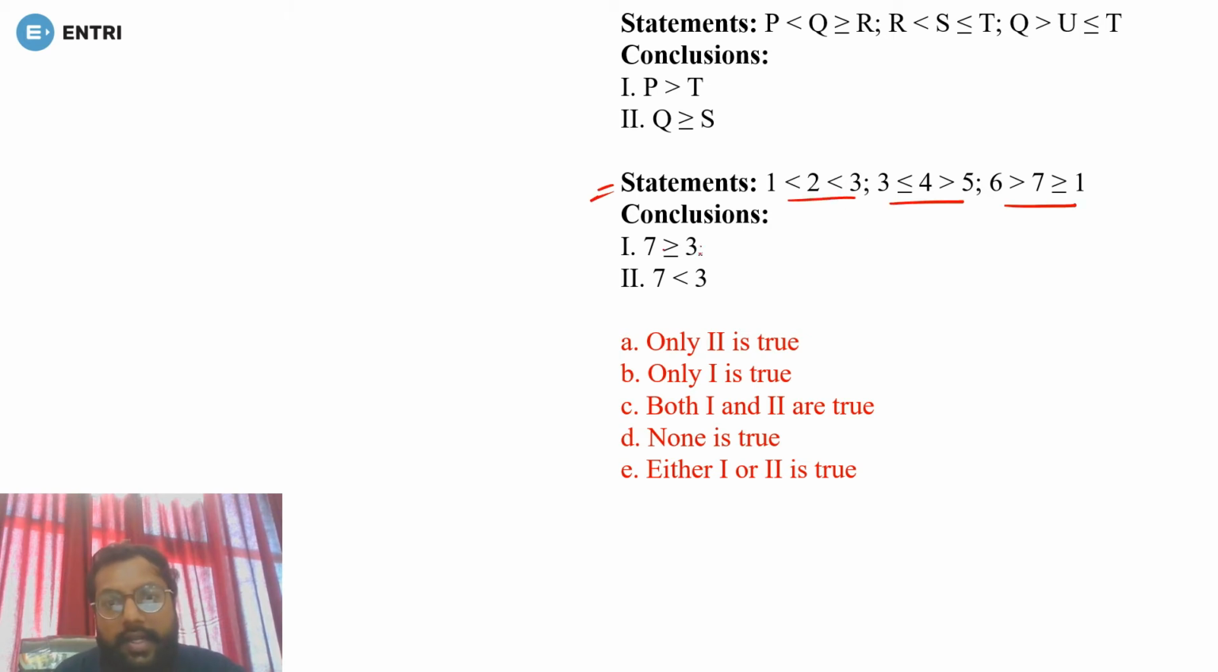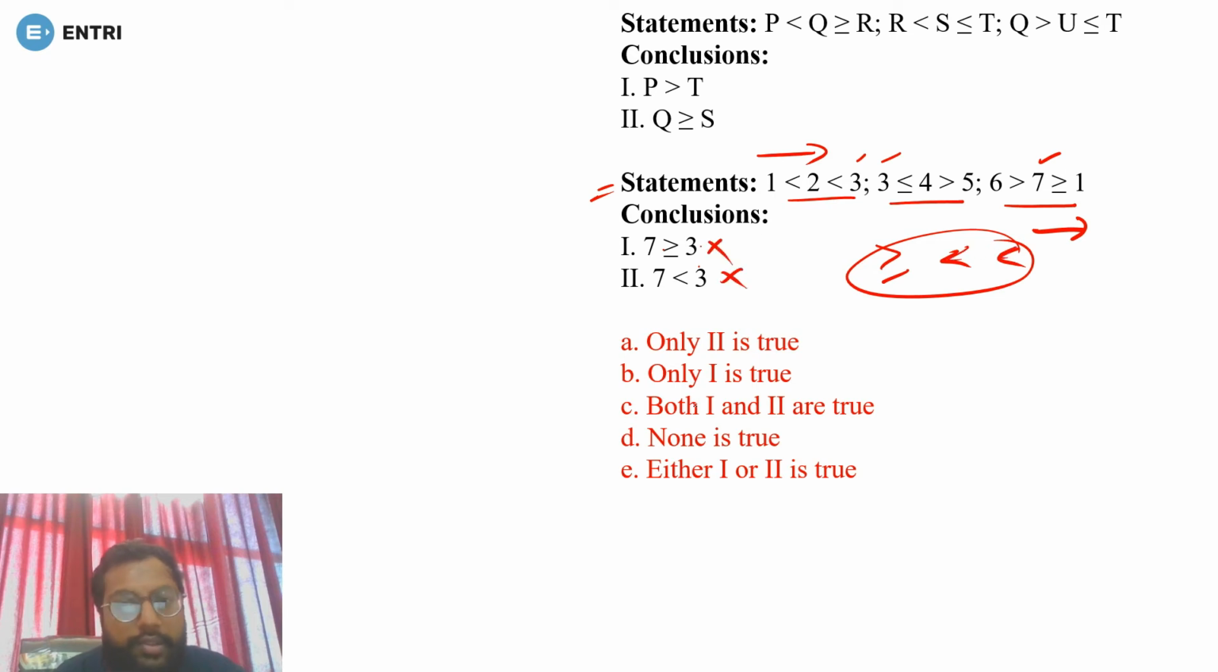Okay, now the second one: we have a total of three equations. So first is 7 greater than or equal to 3. So where is 7? 7 is here and 3 is here and also here. So how can you connect? You can go from 7 to 1 and 1 to 3. So 7 to 1, if you see, it is greater than or equal to, and 1 to 3 it is less than. So you can't find the answer between 7 to 3. You can't find the final relationship.